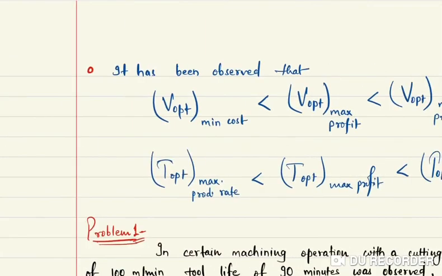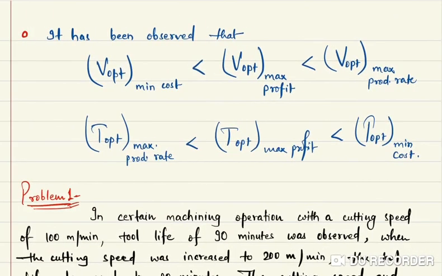So that's what we are seeing here, that in case of minimum cost criteria, the V optimum is the minimum value, and in case of maximum production rate, this is the maximum, and in between is the maximum profit. So you cannot go for minimum cost or maximum production rate, you have to be in between for maximum profit. Clear? So this is in between.